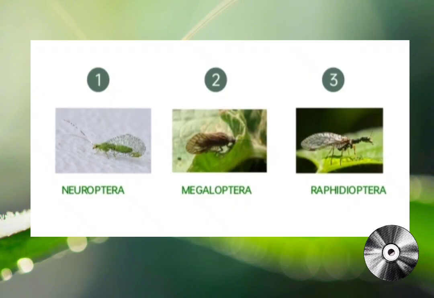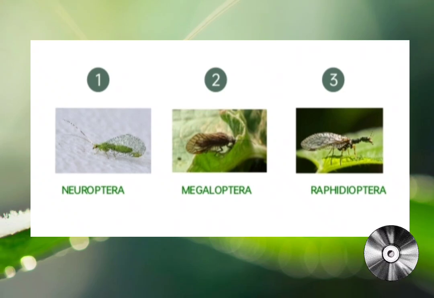In summary, Neuroptera, also known as nerve-winged insects, are helpful predators with net-like wings. Megaloptera, or big-winged insects, have aquatic larvae and include dobsonflies. Rhaphidioptera, called snakeflies, are forest predators with long necks and narrow wings. These three orders play a crucial role in controlling other insects as predators.